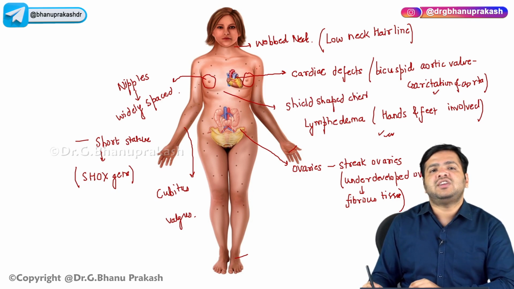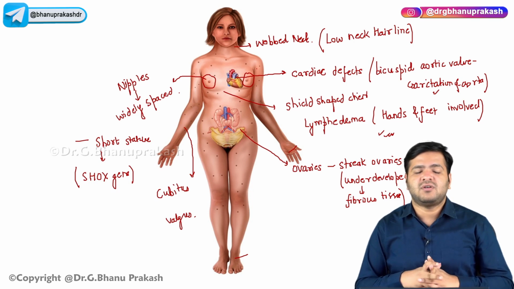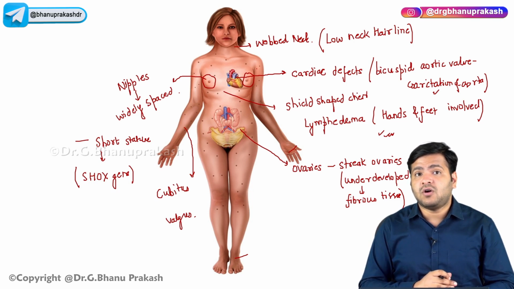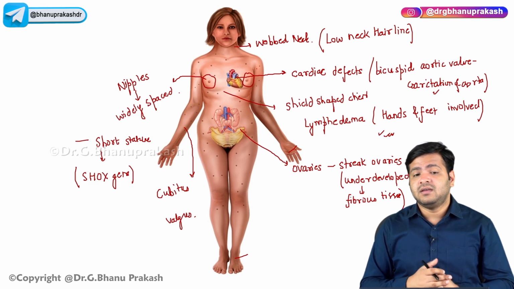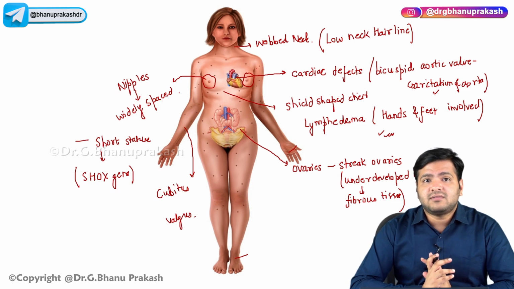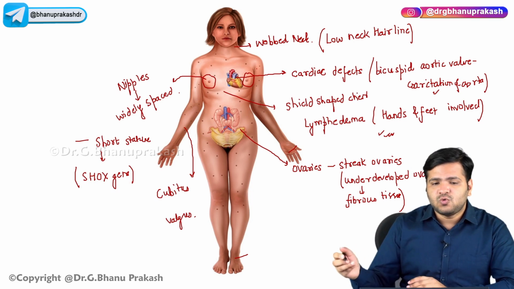Their chest is shield shaped, because of poor development of the breast, the absence of the breast, so a shield shaped chest like appearance is there.